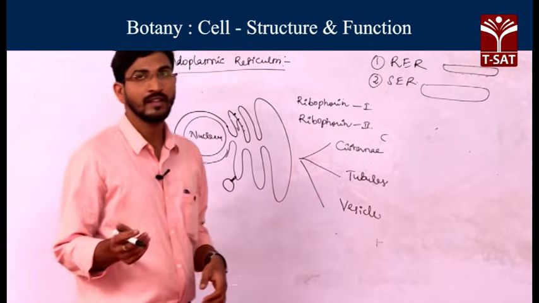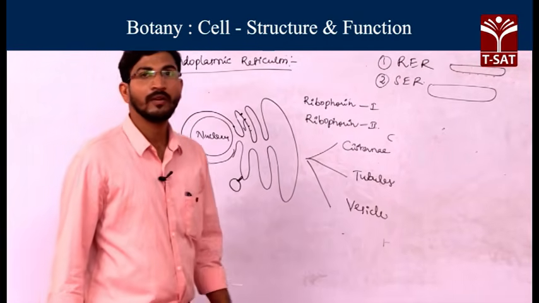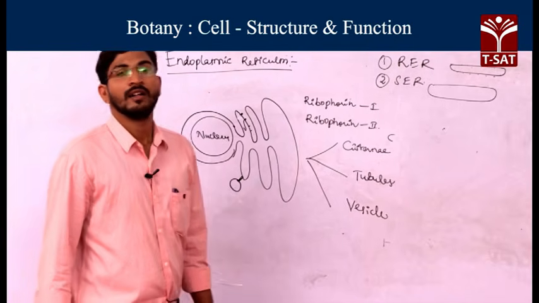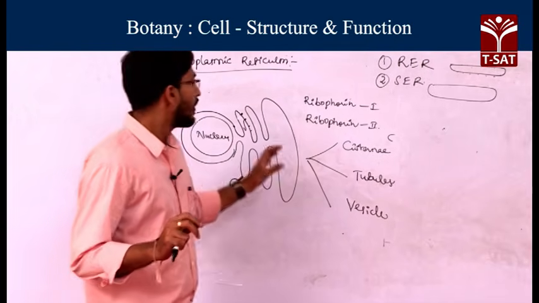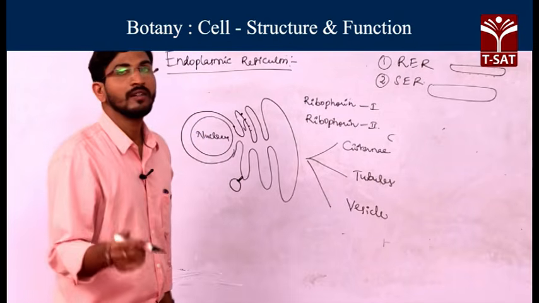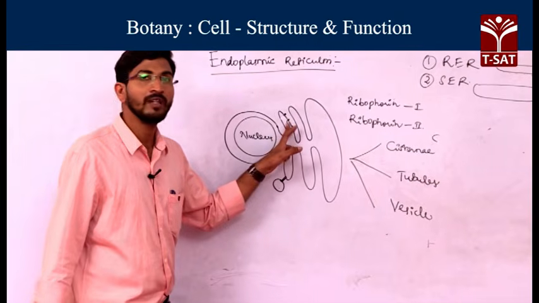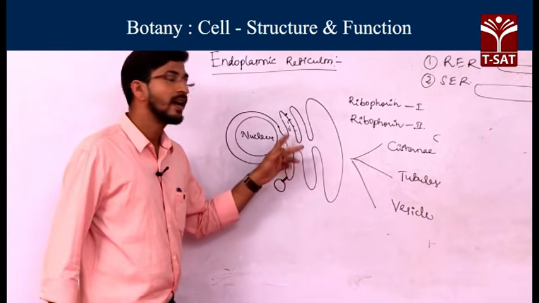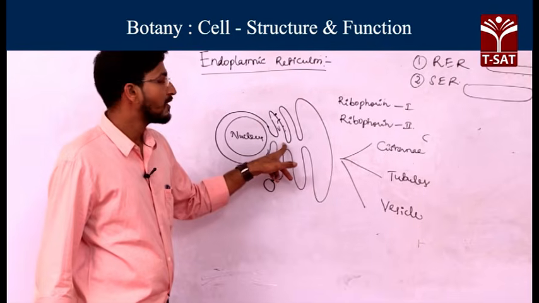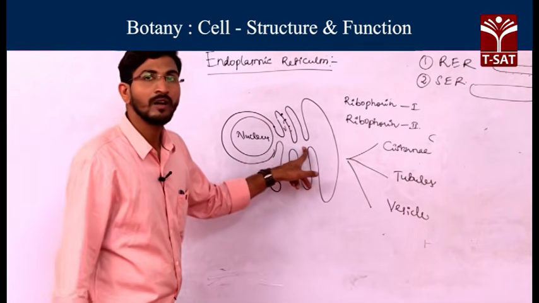Ribosomes are generally involved in protein synthesis, and so the endoplasmic reticulum is involved in protein synthesis as well. Well, not protein synthesis, but they are involved in protein modification. Whatever proteins are synthesized on the surface of the ribosome are translocated into the lumen of the endoplasmic reticulum, where they will get some modification.